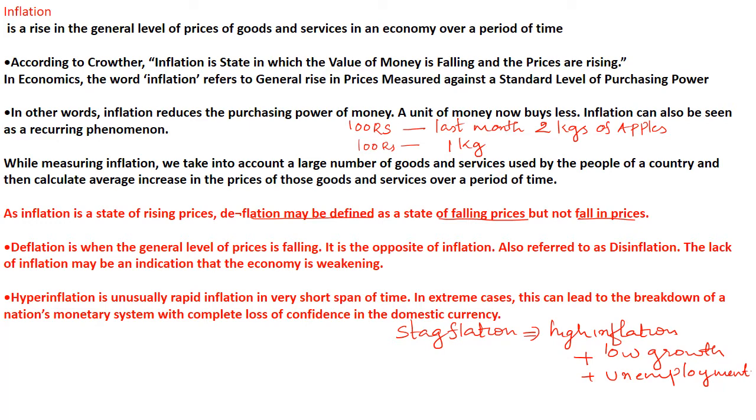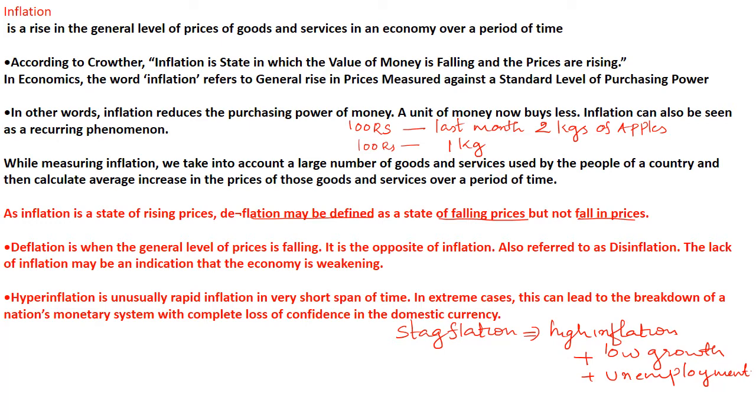So this month with this 100 rupees you are getting only 1 kg. That means money value is falling. With the same 100 rupees, now we are getting only 1 kg of apple, right? So that is also inflation.